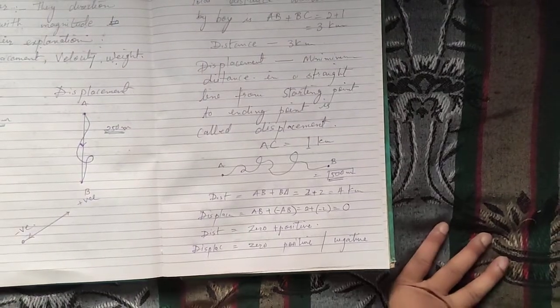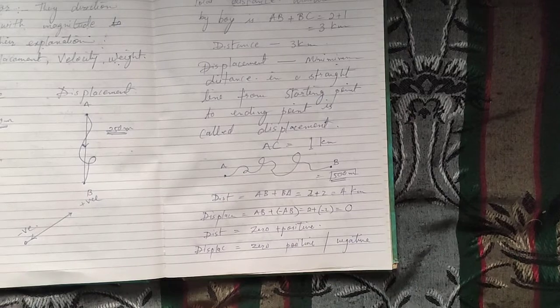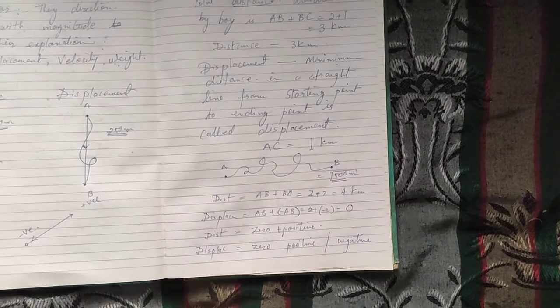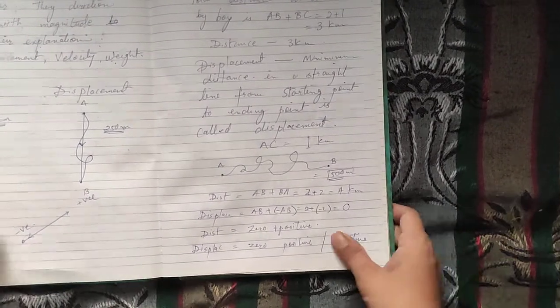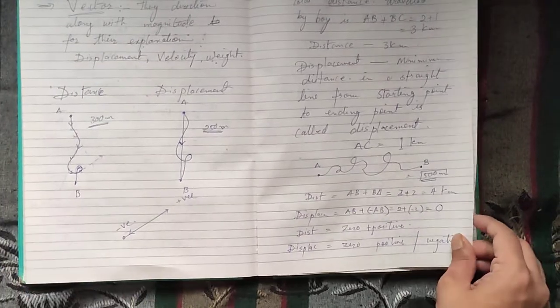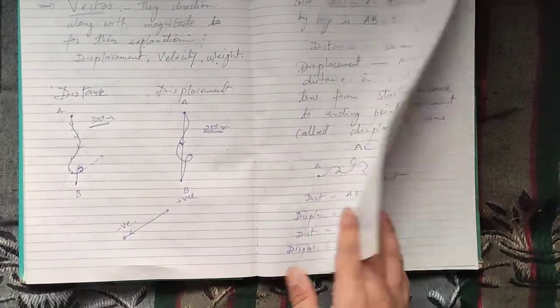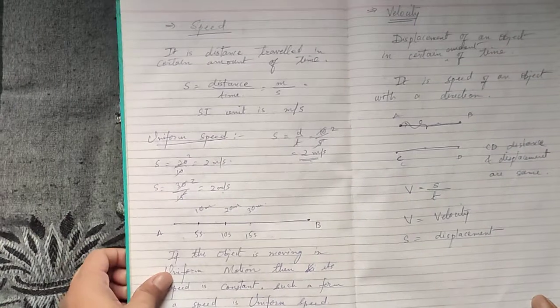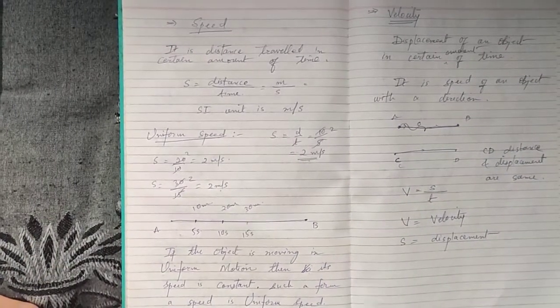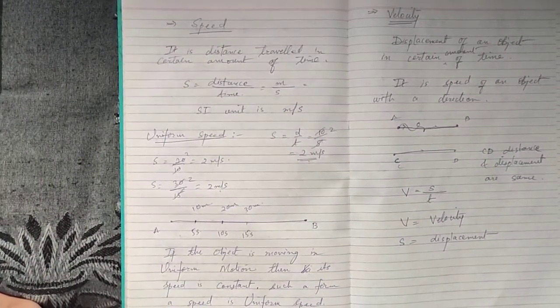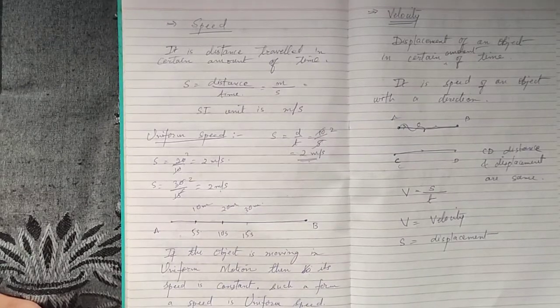Okay, and distance is a scalar quantity, displacement is a vector quantity. Distance is a scalar quantity and displacement is a vector quantity, because it also defines direction. Displacement can also be described by direction as well, and it requires direction in order to explain the total displacement.